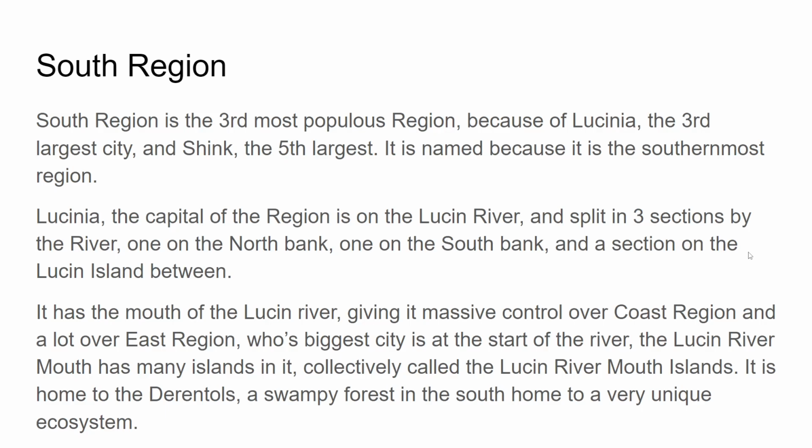Lucinia, the capital of the region, is on the Lucin River and is split into 3 sections by the river, one on the north bank, one on the south bank, and a section on the Lucin Island in between. It is the mouth of the Lucin River, giving it massive control over coast region and a lot over east region, whose biggest city is at the start of the river. We already talked about that.